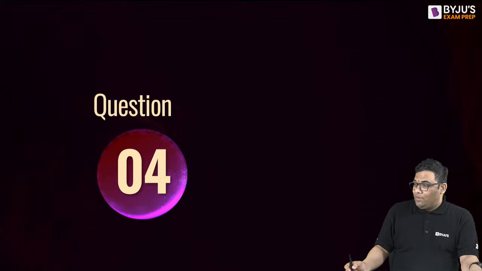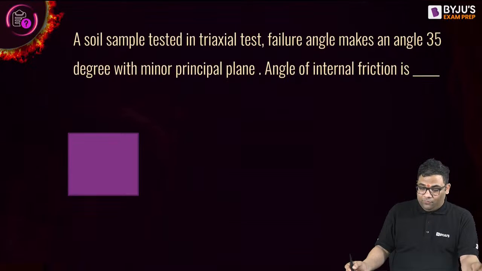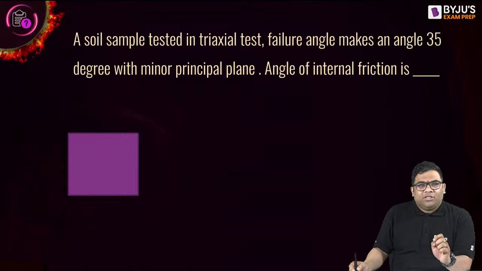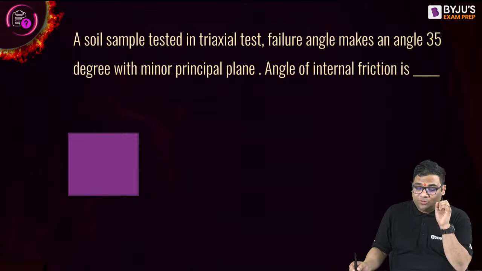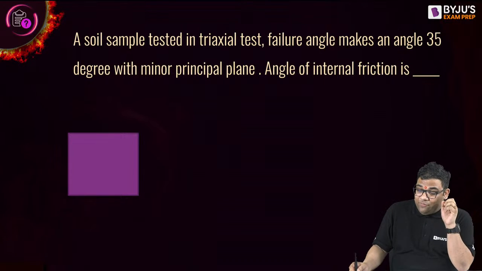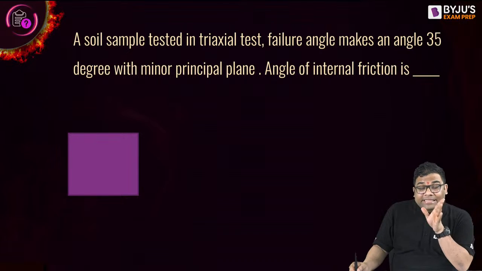Now, the next question is question number 4. How to solve this question? It's a small question, but a tricky one. It is written the failure angle makes 35 degree with the minor principal plane.